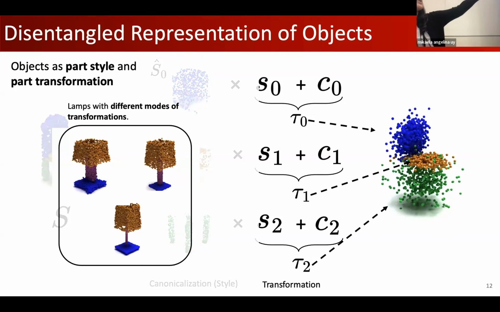For example, each of the colored points here represents one part, and there are multiple possible transformations that will output a coherent or valid object. So we need to learn how to capture these variable modes, whereas in our data we might only have one discrete sample for each particular shape.